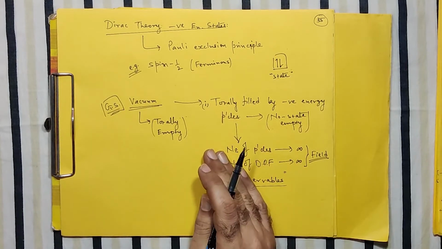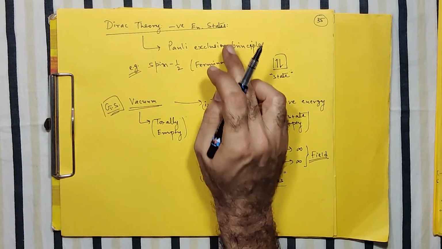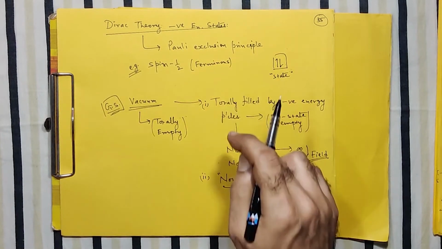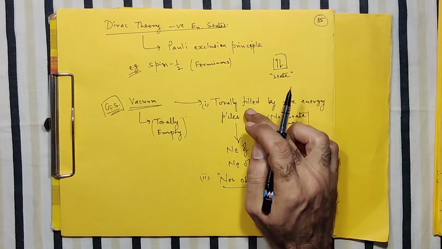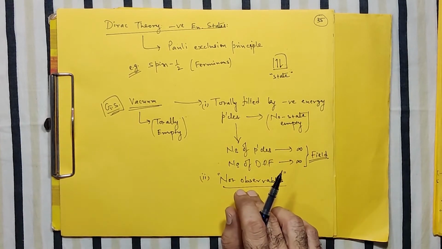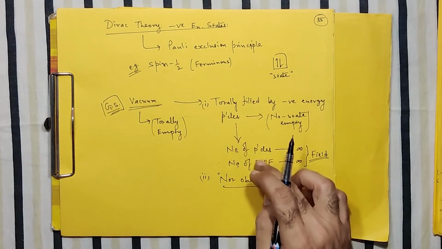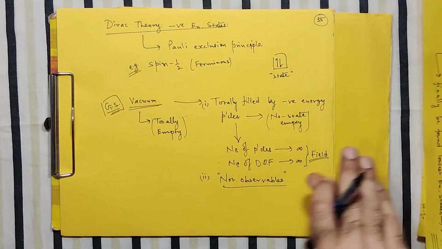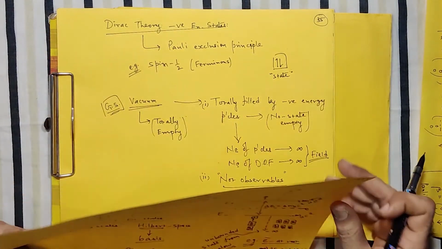Here, as I've said, we are restricting only to the Dirac concept of negative energy states, which is applicable to fermions. But indeed, for fermions, following Pauli's exclusion principle, that automatic collapse of the system can be prevented if we think that all the negative energy states below are completely filled.